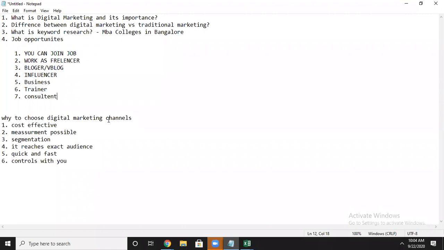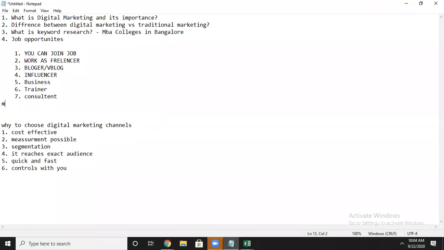And I will tell you one more thing. If any management student here is from MBA or BBM, or BCom, and wants to make a career in the marketing domain, you must learn digital marketing. Because if you apply for any marketing job, they will put one note: you should have a basic knowledge of digital marketing.